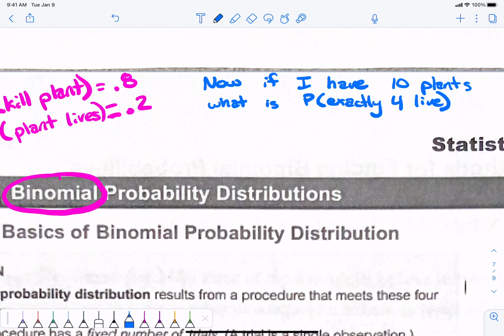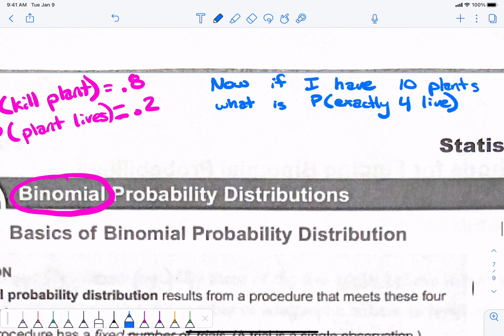Given my past experience, how many should live? 2. So I'm trying to like up my game here, and I'm going to say, what's the probability that 4 is going to live? So is it a really high probability that 4 is going to live? No, because only 2 should live, right? 2 should live out of 10 because I have a 20% chance of them living, right? Okay, so we're looking at this from the live perspective, all right? And here is how this works. This is a binomial because there's 2 options, and then we're looking at some other things over here.